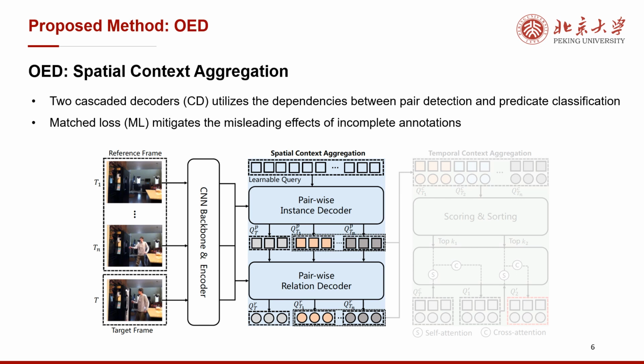Besides, it is hard to obtain complete and correct annotations because the relationships are dense and temporally dependent. Therefore, we adopt matched loss to mitigate the negative effect of incomplete annotations, which is common in existing dynamic scene graph generation benchmarks. Only the predictions matched with ground truth are used to calculate predicate classification loss, rather than deeming all unmatched predictions as background.